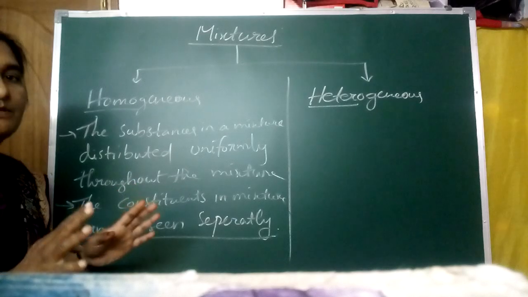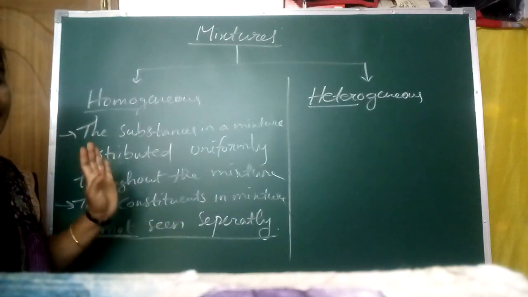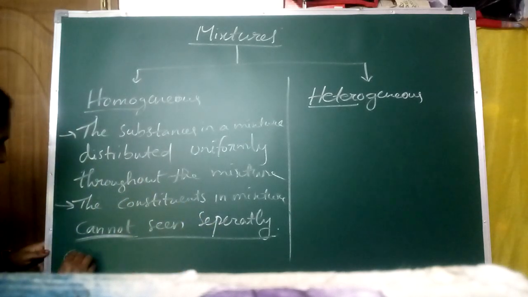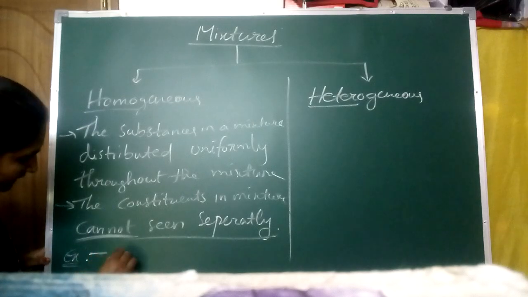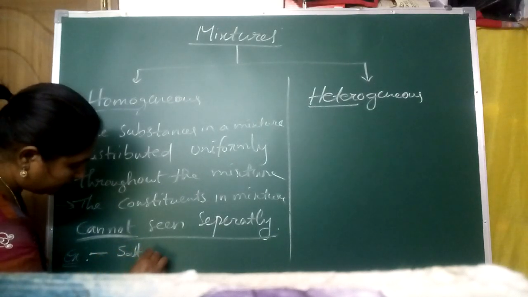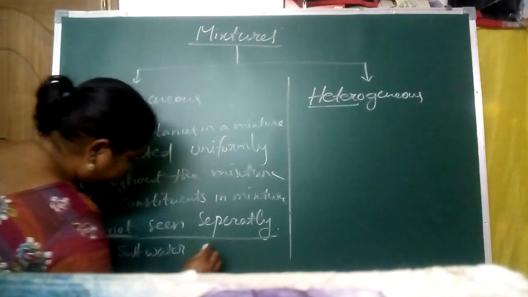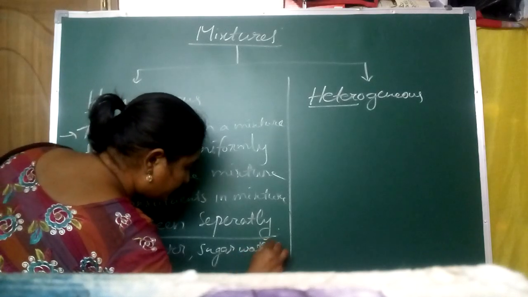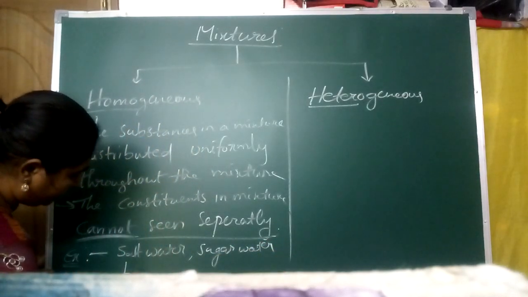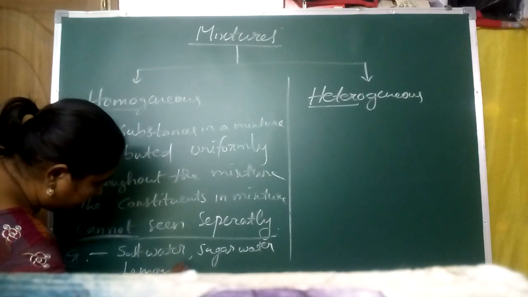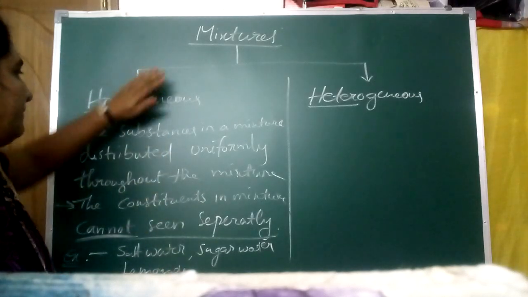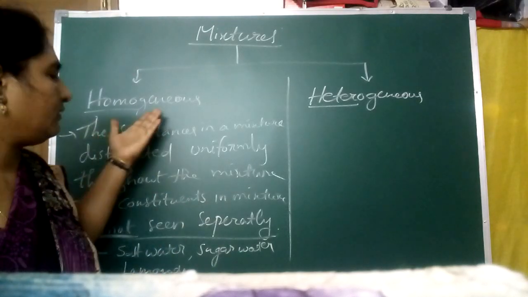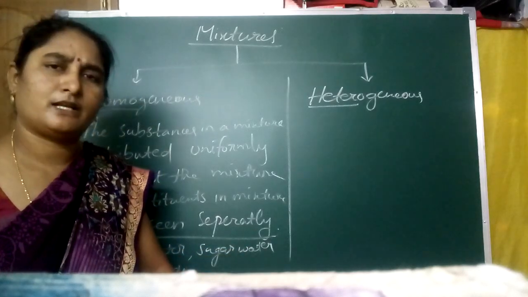We cannot see the constituents present in the mixture separately. Examples of homogeneous mixtures are salt water, sugar water, lemonade. You can observe these in our surroundings.